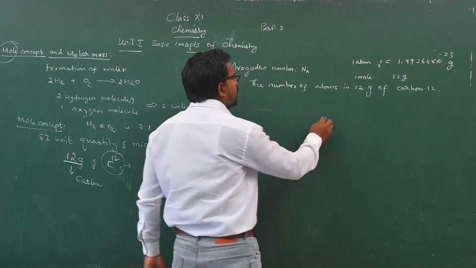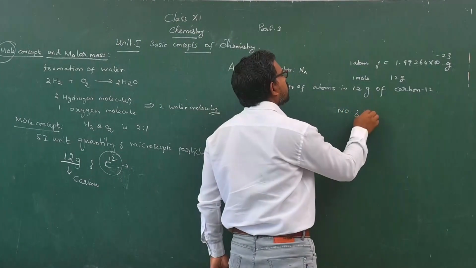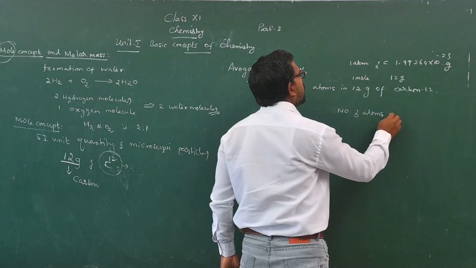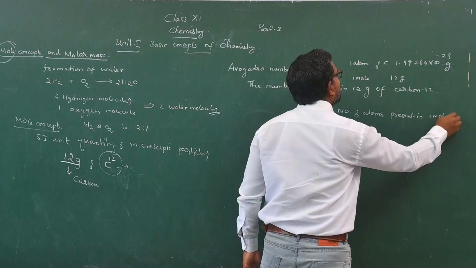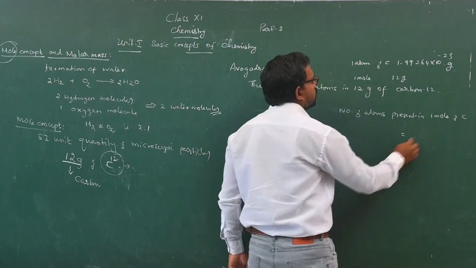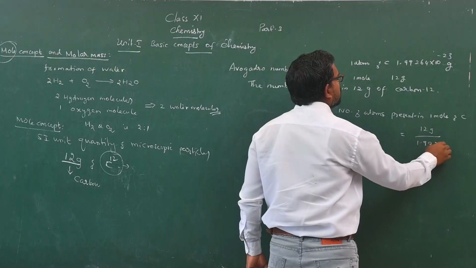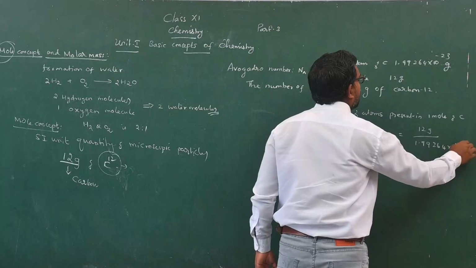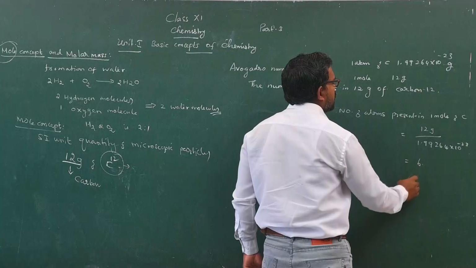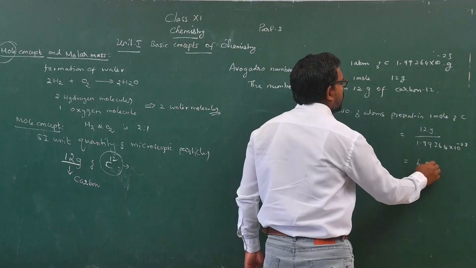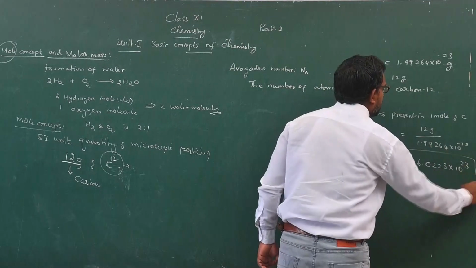From this, the number of atoms present in 1 mole of carbon is equal to 12 gram divided by 1.99264 into 10 to the power minus 23 gram. So it gives approximately 6.0223 into 10 to the power 23.